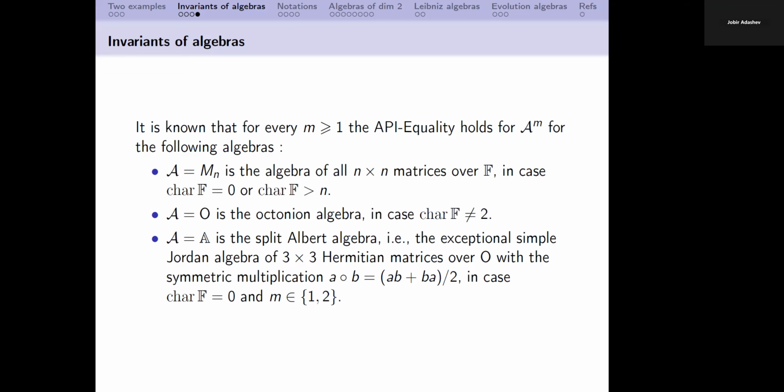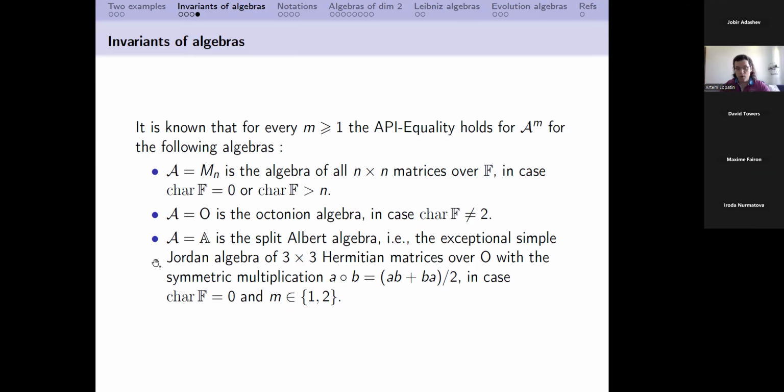In all these classical examples, we have one thing in common: the algebra which we consider is simple. Actually, we can also consider Jordan algebras, and something is known about simple Jordan algebras. Of course, we can consider simple Lie algebras, but here I will not talk about these results. So actually, in many cases, this equality is known to hold.